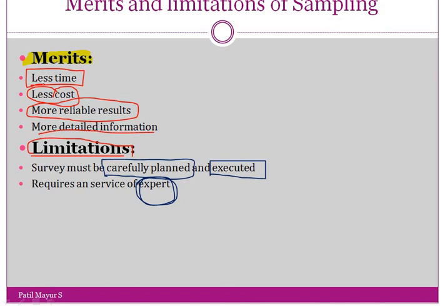So here your chapter number 2 ends. In this chapter we primarily focused on what is a sample and what is sampling. In that we discussed sample, sampling unit, population, then methods of sampling. In that we studied random sampling and non-random sampling.